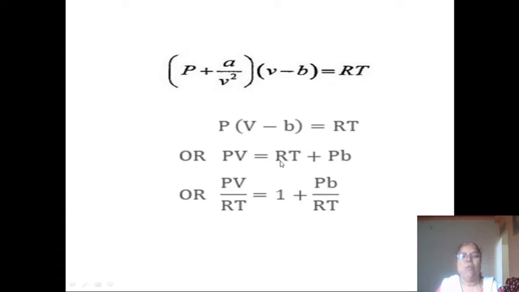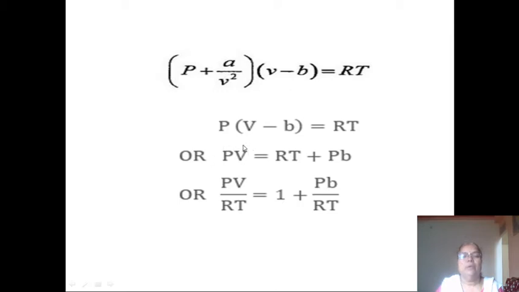Joule-Thomson effect. Okay, you know the Joule-Thomson effect. It shows the cooling effect in case of hydrogen and helium, because hydrogen and helium are the lightest gases and the interaction between gas molecules is neglected.